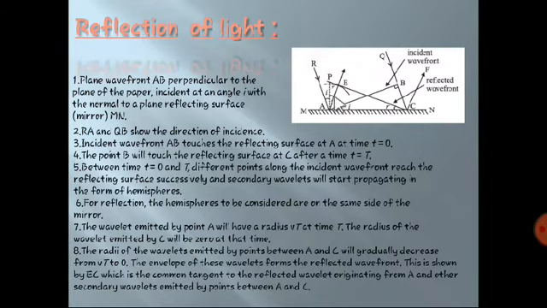Then PAE, in between them is one angle, which is the reflected ray, so that will be R. BAC will obviously be the incident angle because the wavefront is incident on the plane surface MN. Then it gets reflected. This is what got reflected, so this angle will be R.